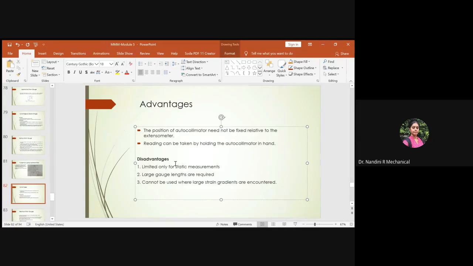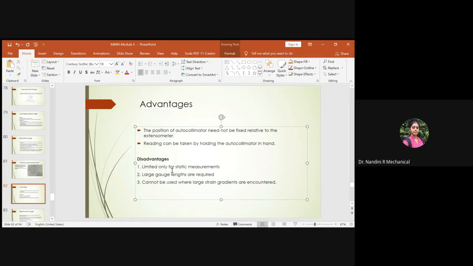The disadvantages are that it is limited for dynamic measurements. Large gauge lengths are required, and it cannot be used where large strain gradients are encountered. So what are its disadvantages? It is limited for dynamic measurements, not static. Second, you require large gauge lengths for the measurements. And third, it cannot be used where large strain gradients are encountered. It could be used only to sense small variations in the strain, not a large strain gradient.